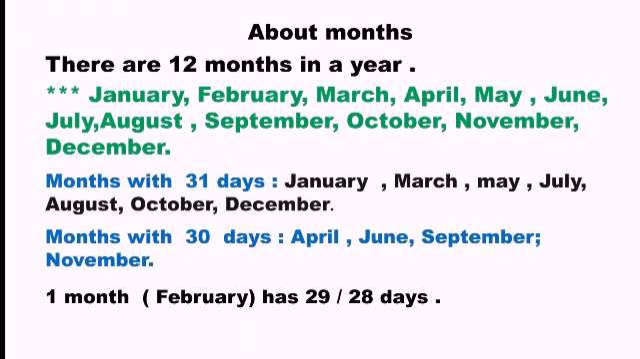There are 7 months having 31 days. Also, there are 4 months having 30 days: April, June, September and November. And 1 month, that is February, has 29 or 28 days. So you need to remember these names.